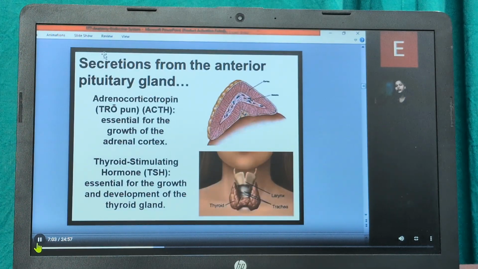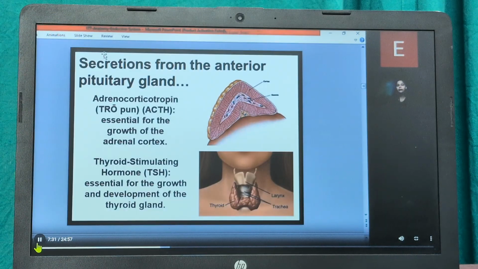Then coming to the secretion from the anterior pituitary is ACTH, adrenocorticotropin. What is this? It is essential for the growth of the adrenal cortex. And thyroid stimulating hormone is essential for the growth and development of the thyroid gland. Corticotropin basically stimulates the adrenal gland to create and make certain hormones.